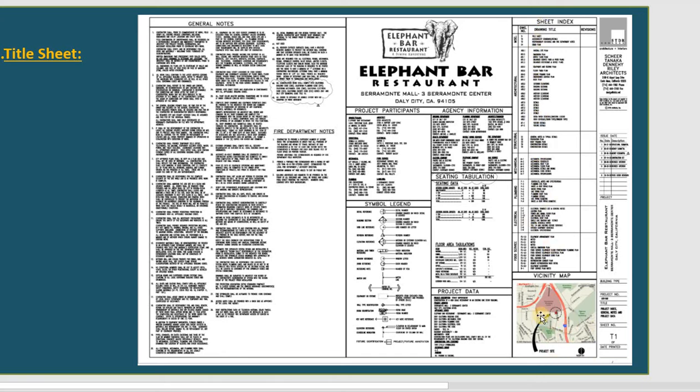In the title block, usually on the right side, you show the name and the address of the project, and after that information about the project, what time you submitted, what time you resubmitted, something like this. And the people who design need to sign and stamp. This is one from when I worked for STDR, where we designed for an Elephant Bar.